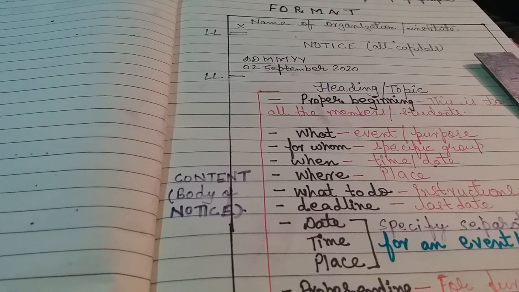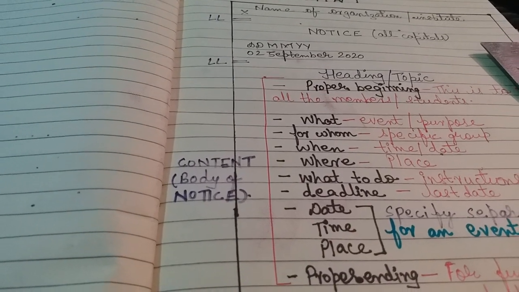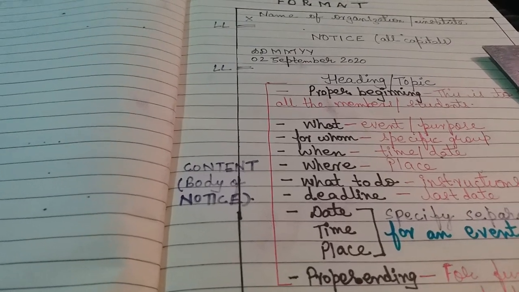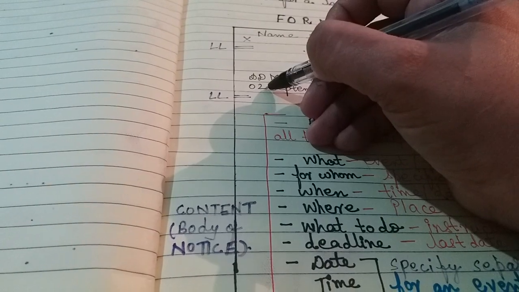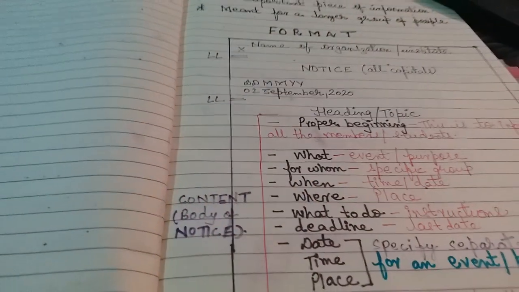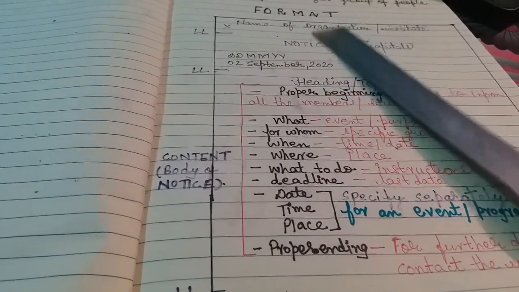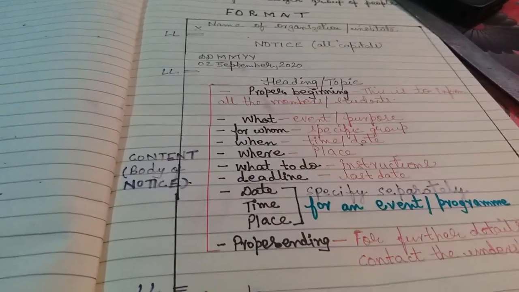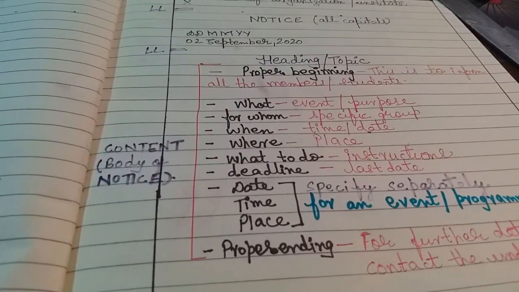DDMMYY means date, month and year. Date, month and year should be written like this, as I have written 2nd September 2020. Students, if you want, you can put just 2nd September. You can put a comma also, no problem. After that, again you have to leave a line. Please memorize this format, because teachers will see the format and you will get more marks. If your format is clear, you may score marks.